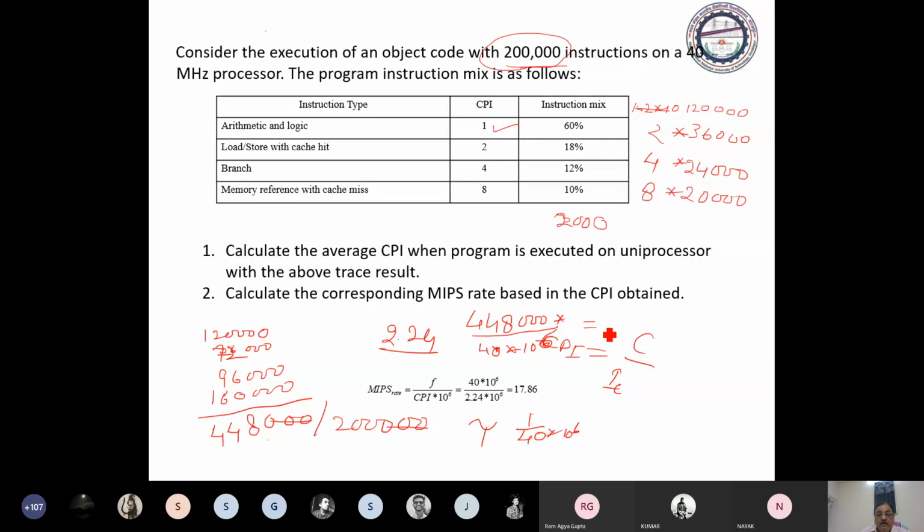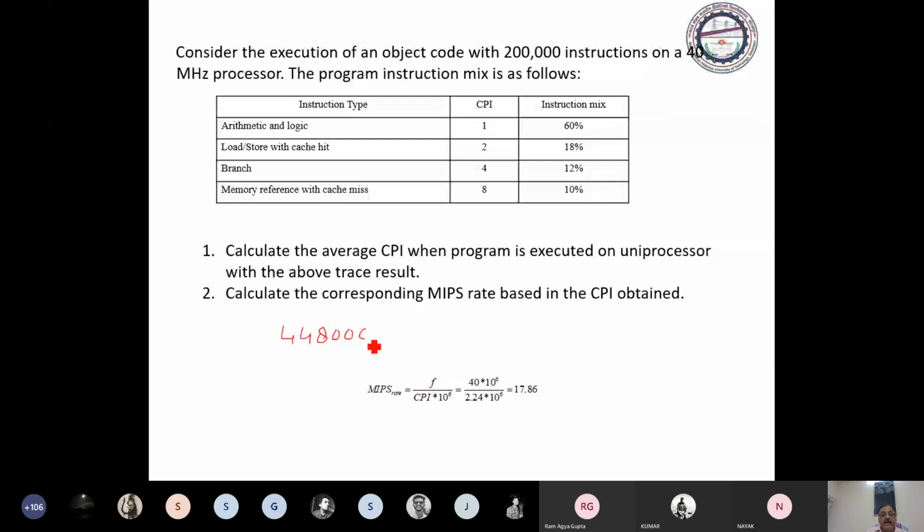Okay, इसको हम जरा हटा दें. You have total clocks 448,000 and your tau is 40 megahertz. 40 megahertz means 1 by tau is 1 by 40 into 10 to the power 6 seconds.